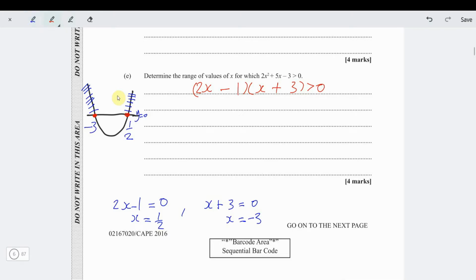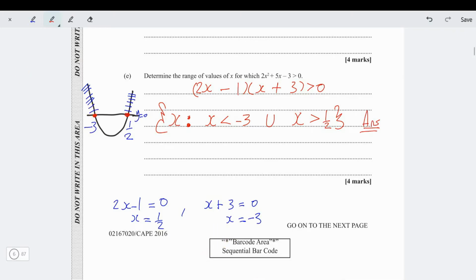So since those are our roots, and we have our graph right here, now we can write down the solution. So the range of values of x is going to be x is such that x has to be less than negative 3, or, so we can put a union symbol for or, x is greater than a half. This is our solution set. Alright, x is either less than negative 3 or x is greater than a half.